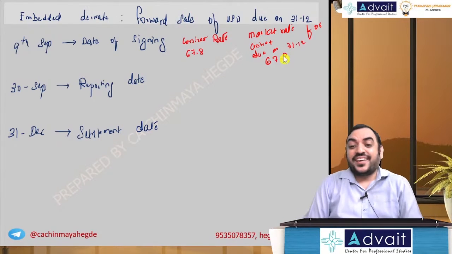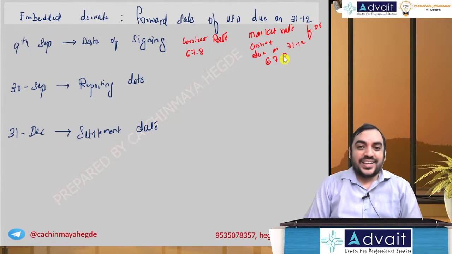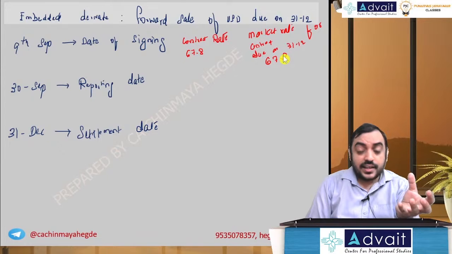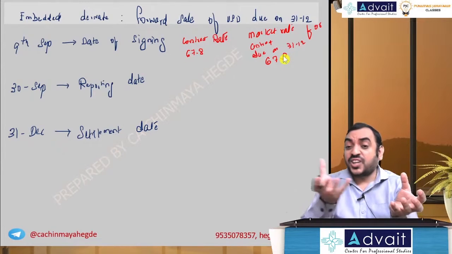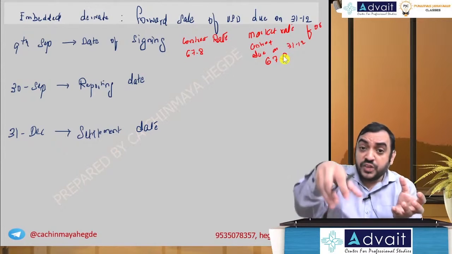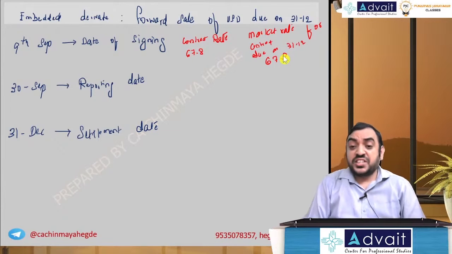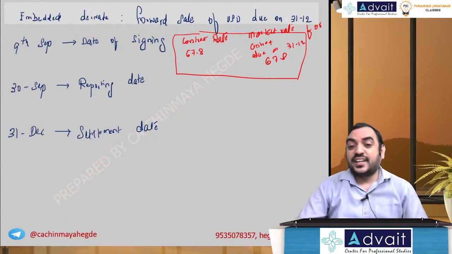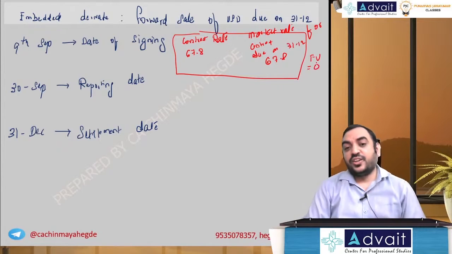We are comparing the contract rate with the actual market rate for the date on which settlement would take place, which is the same. And usually in an embedded derivative, this is the same only. That is why the fair value on this date is 0.